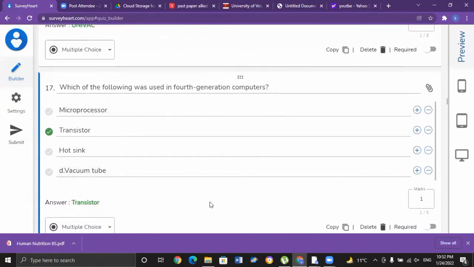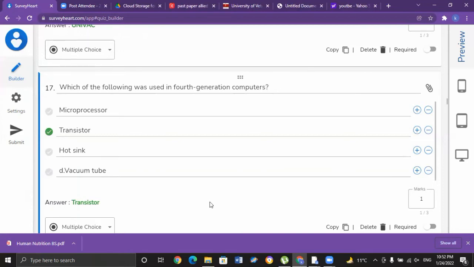Which of the following was used in the fourth generation of computers? Depending upon the new inventions, computers are divided into a number of generations.